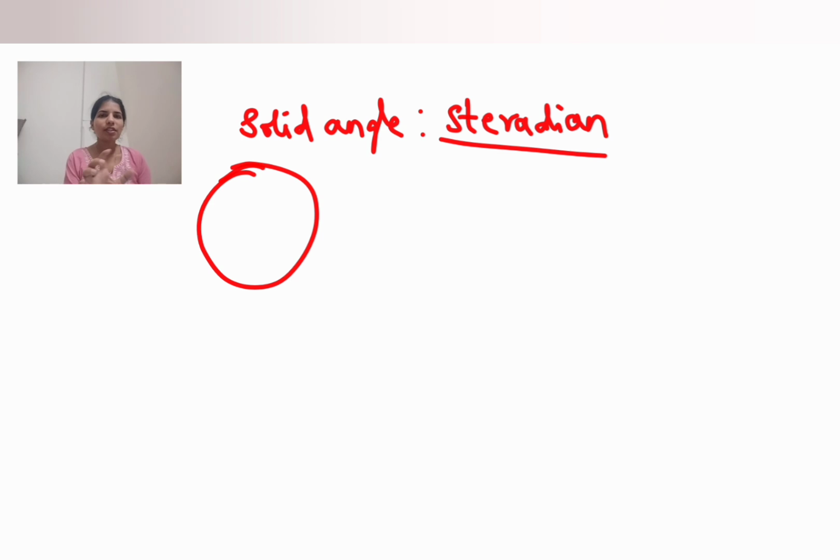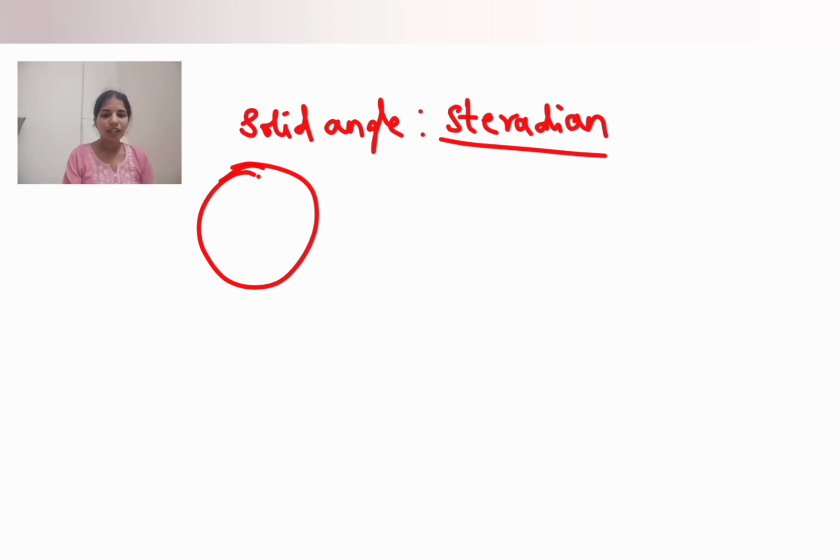If a portion of the sphere surface is equal to radius squared, creates an angle at the center, then the angle is called steradian. So I'm giving the definition for steradian, not for solid angle.